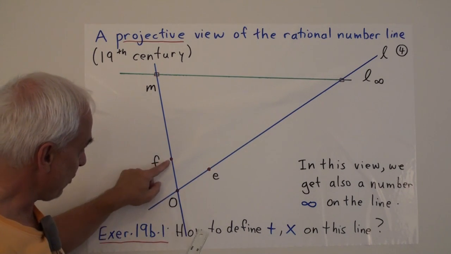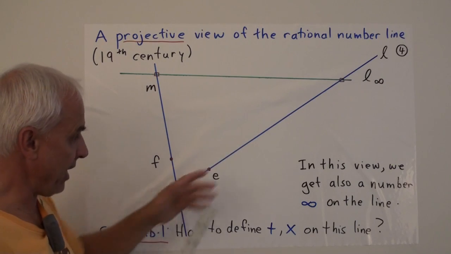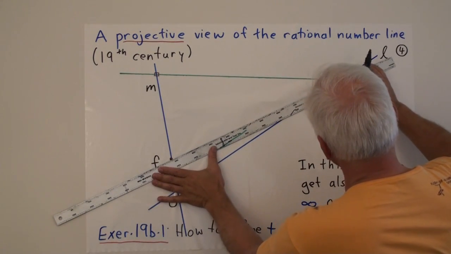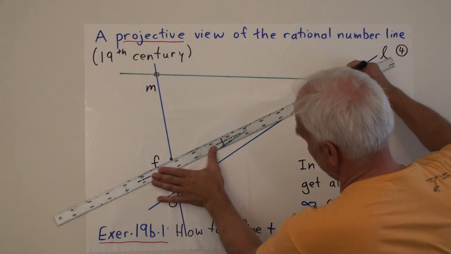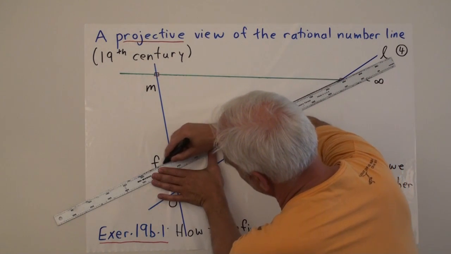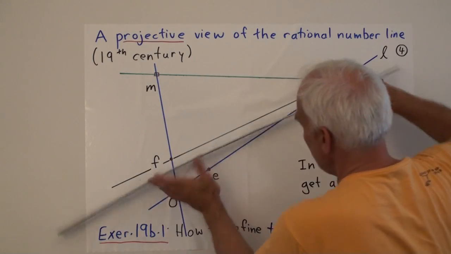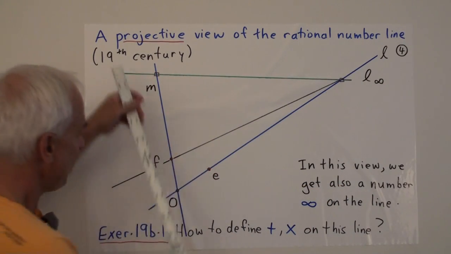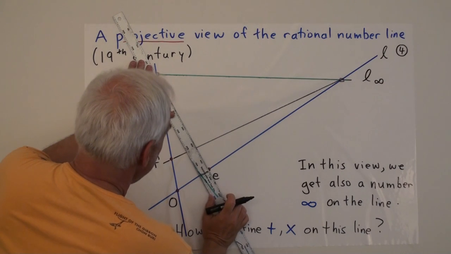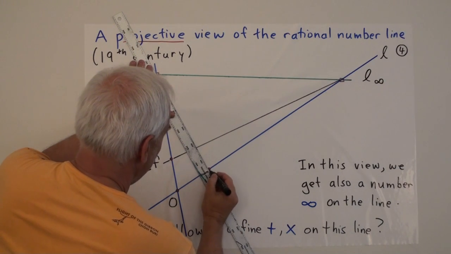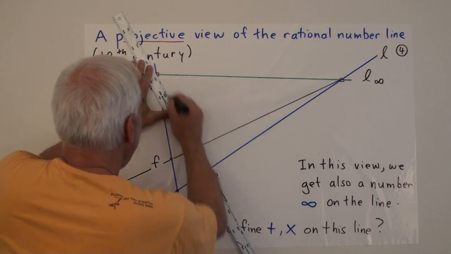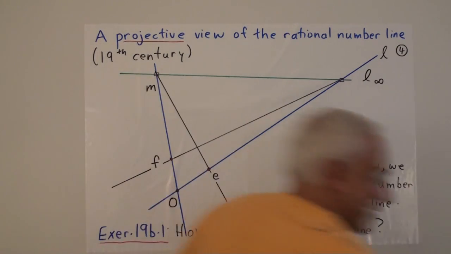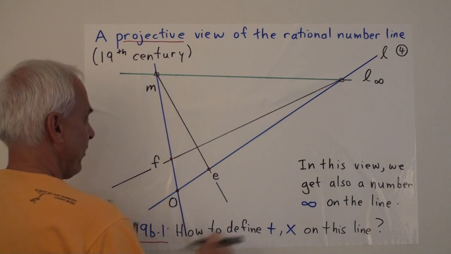All right, so if we're given this line L and we're given this point F, and we want to create a line through here which is parallel to L in this context, what we have to do is draw a line that goes through the same point here at infinity as L. And similarly, a line that's parallel to this one through E is a line that goes through the same point at infinity. Okay? And that gives us our new point here.